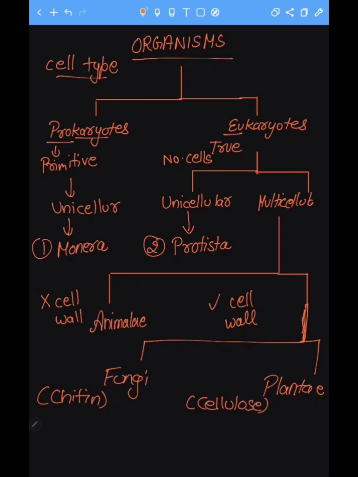So on this basis, these two are divided. So here are our five kingdoms: first kingdom Monera, second kingdom Protista, third kingdom Animalia, fourth kingdom Fungi, fifth kingdom Plantae. On another slide, we will do a clear-cut differentiation so that you can understand all these kingdoms very well.